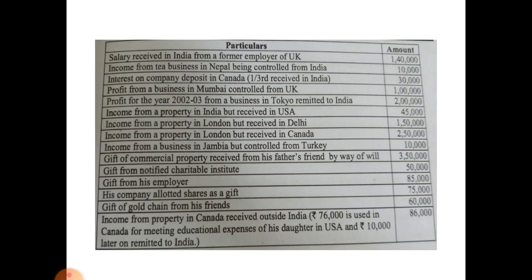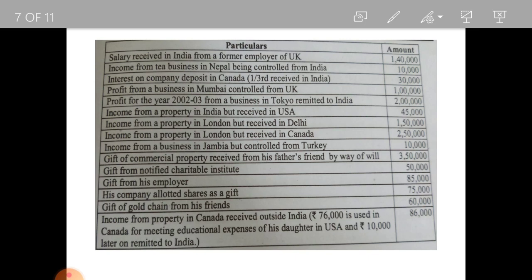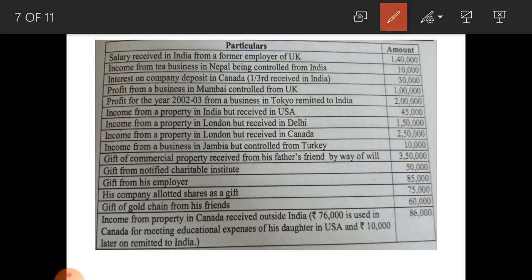See the particulars and amount. I am explaining the problem while reading the problem, so listen carefully. Salary received in India from a former employer of UK. Here the employer is from UK, but salary is received in India, amount received in India, so taxable in India only.